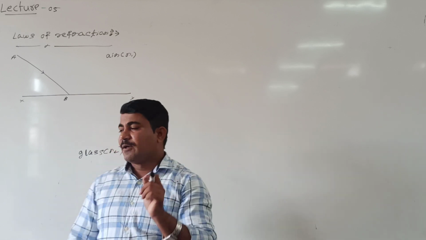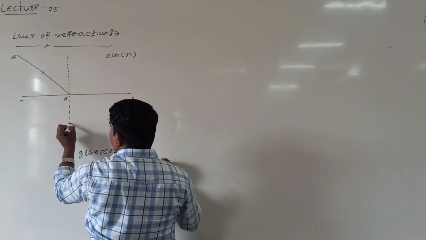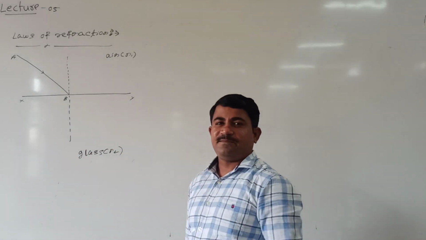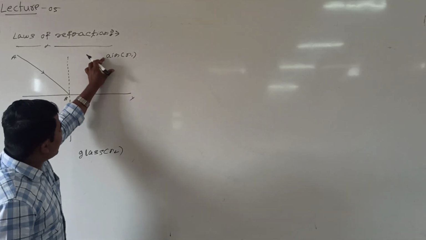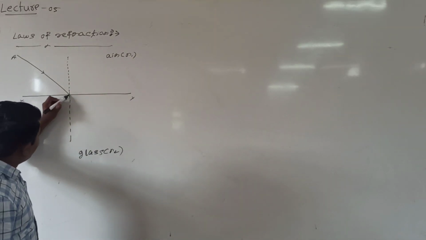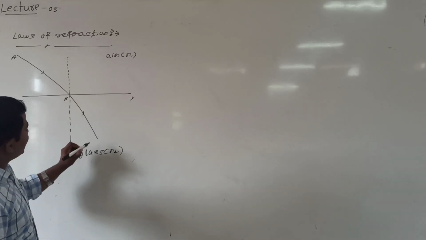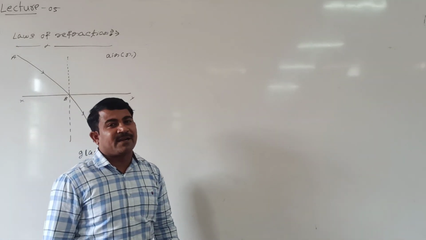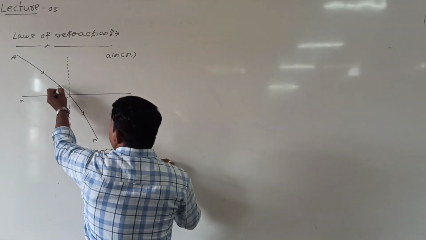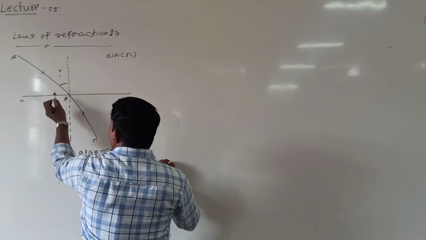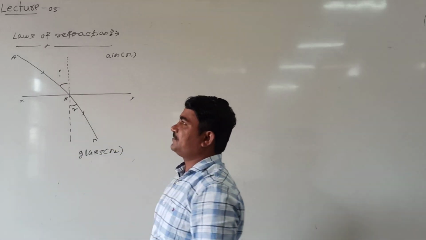What we know? The perpendicular line drawn at the point of incidence, we are calling normal, right? When a ray of light travels from rarer medium to denser medium, the ray of light is refracted towards the normal. So this I can call BC, BC nothing but the refracted ray. The angle between incident ray and normal is called the angle of incidence. The angle between refracted ray and normal is called the angle of refraction.